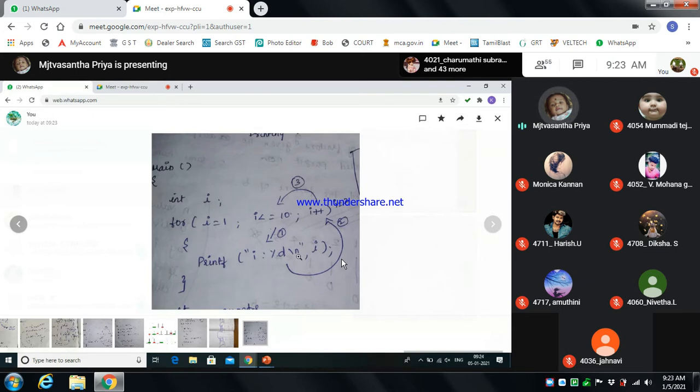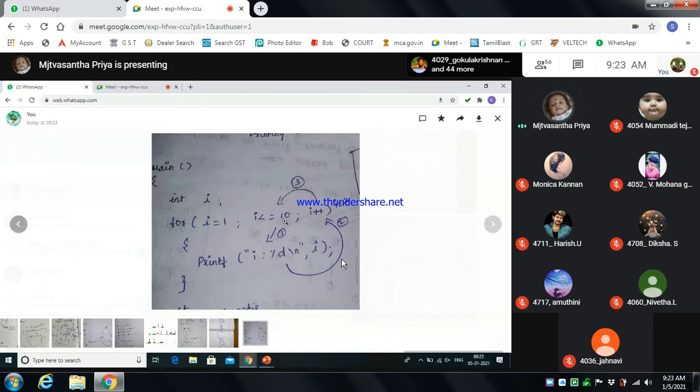I told you about the escape sequence, right? The escape sequence has a special meaning. Here n prints the values on a new line, next to next, and prints the I value. In the for loop, I equal to 1 is the initialization value. Then I equal to 1 checks the condition. See here, 1 is less than or equal to 10. Yes, the condition is correct, right?